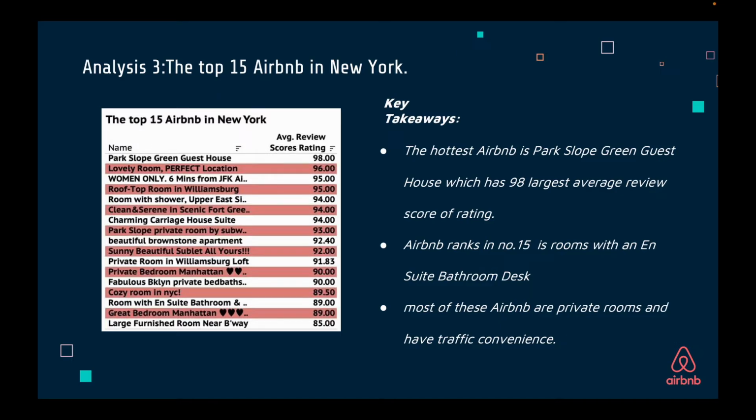So we can see the hottest Airbnb is Park Slope Green Guest House, which has the largest average review scores rating, and the Airbnb has 15 rooms with an ensuite bathroom. From the chart and the Airbnb information, we can see that most of these Airbnbs are private rooms and have traffic convenience.